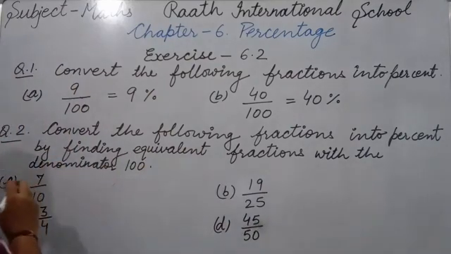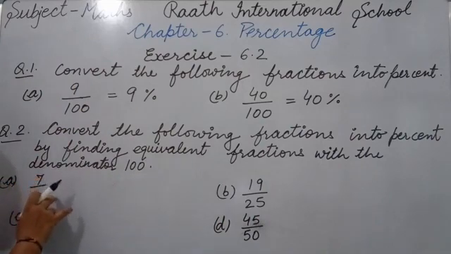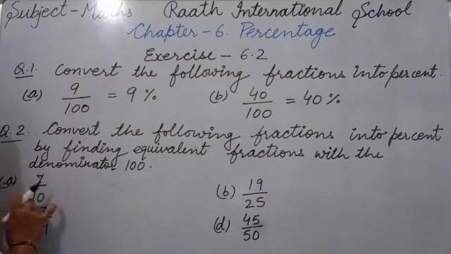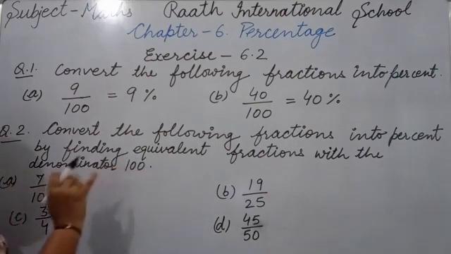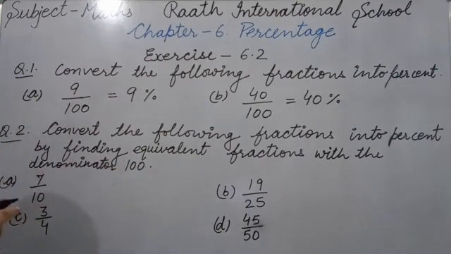Okay. So now A part is there, 7/10. Firstly we make our denominator 100. Denominator को हमने 100 बनाना है by writing the equivalent fraction. हम इसका equivalent fraction find करेंगे. By that we make our denominator 100. So how can 10 be 100? 10 को हम 100 कैसे बना सकते हैं?